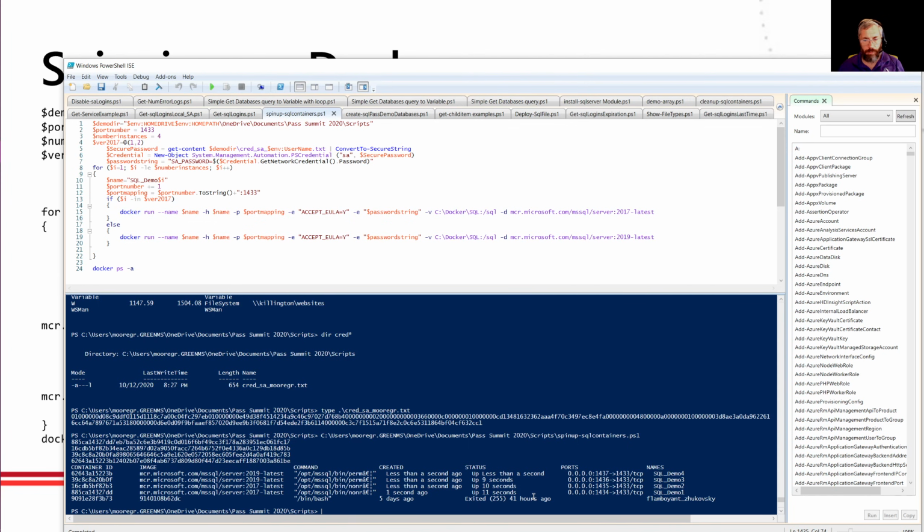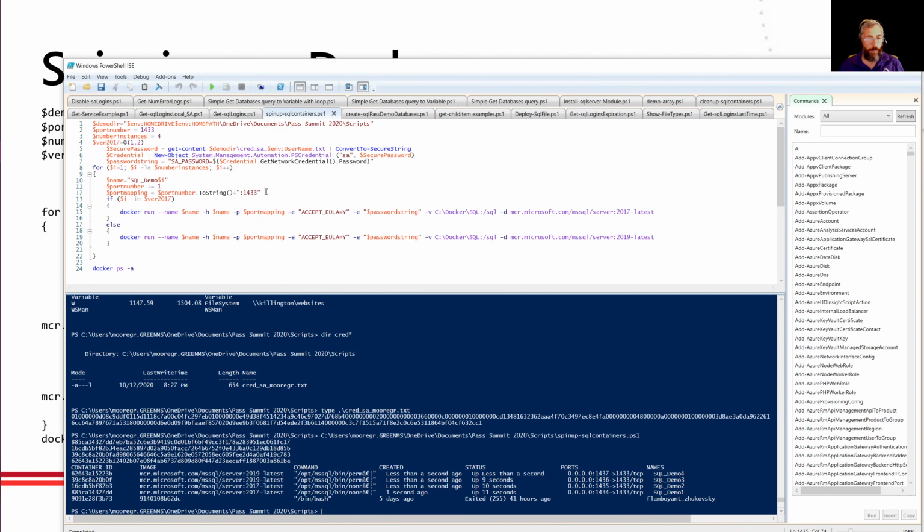That's pretty powerful when you stop to think about it. If I had to do this the old-fashioned way, I would have had to start an hour before this talk, and I'd still be hoping that they had finished installing. And 2 of them are SQL 2017 and 2 are 2019. Again, if I wanted to spin up more, I could do that.